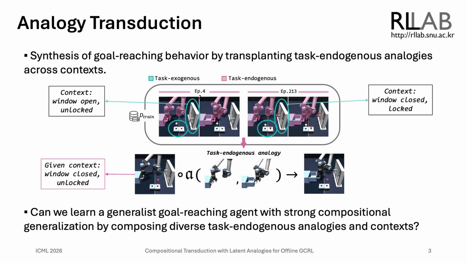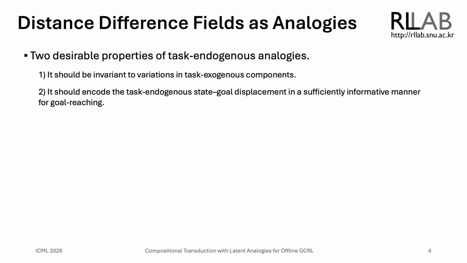However, the agent can extract the analogy for opening the drawer from demonstrations in other contexts, and apply it to the given context. With analogy transduction, our goal is to learn a generalist goal-reaching agent by composing diverse task endogenous analogies and contexts. To enable analogy transduction, we need an effective representation of task endogenous analogies. We first introduce two desirable properties of task endogenous analogies.